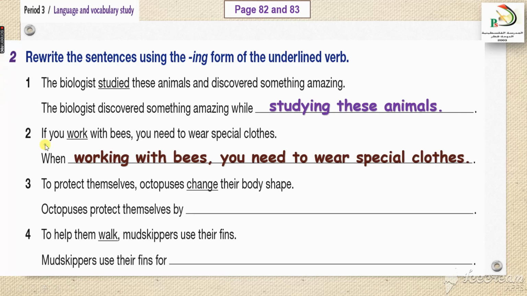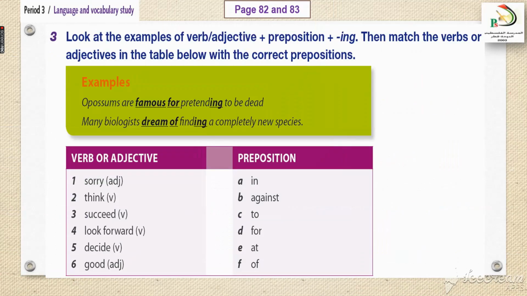Number 3. To protect themselves, octopuses change their body shape. The ing form of change is by changing their body shape. To help them walk, mudskippers use their fins. The ing form of walk? Yes, you are right, walking. So in this activity, we just made the ing form of the underlined verbs in order to give a meaningful sentence.